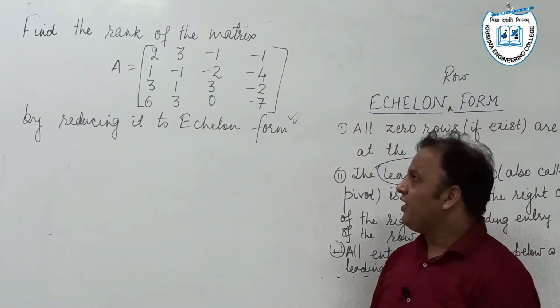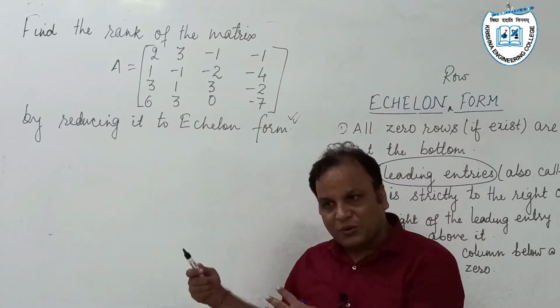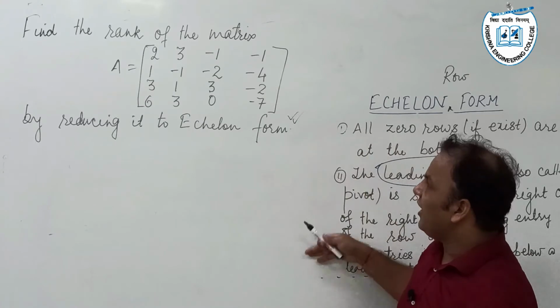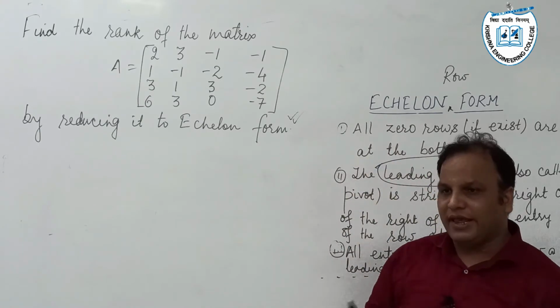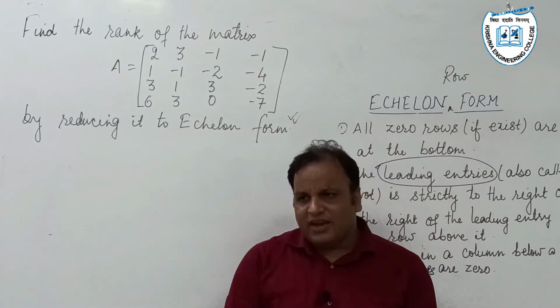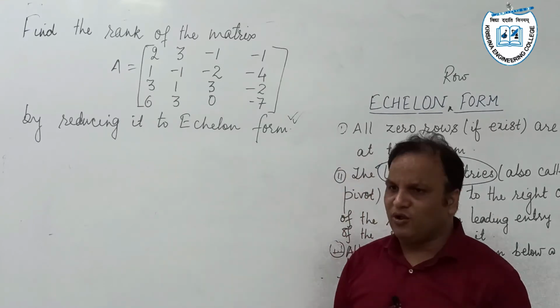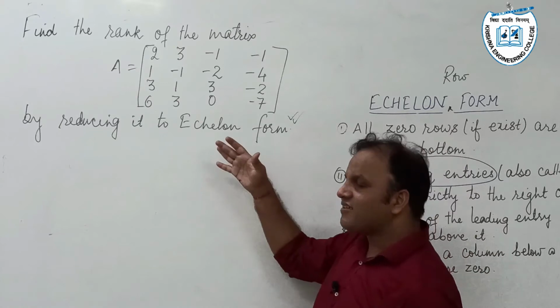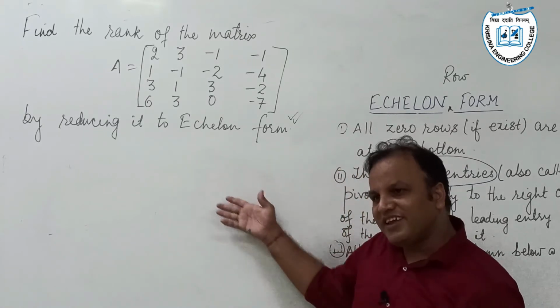So obviously, we are trying to escape from such Herculean calculations. So we are going to apply the echelon form method. Somewhere it is also called the triangular form method, because if we convert a matrix into echelon form, it takes a triangular shape. We will see it later.